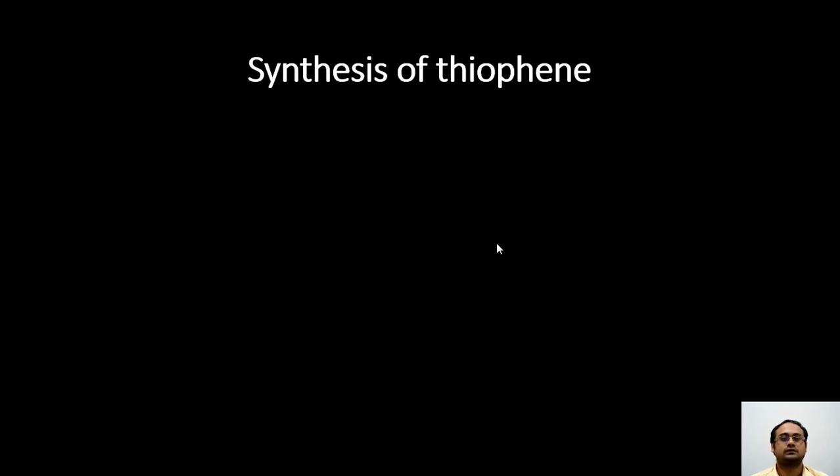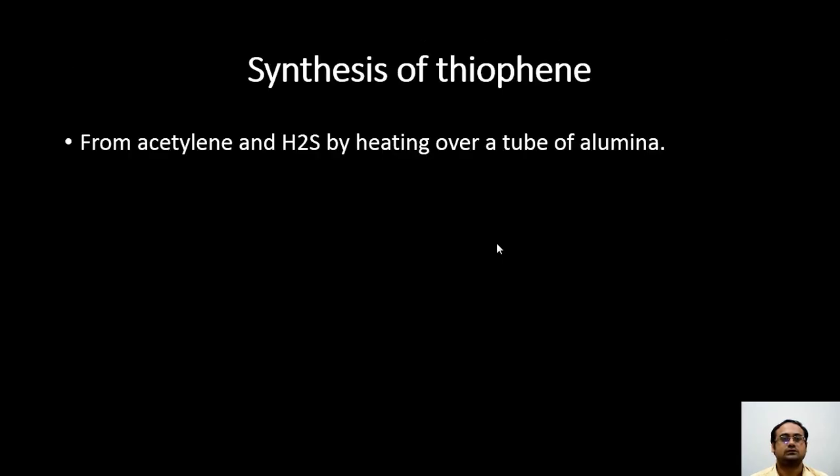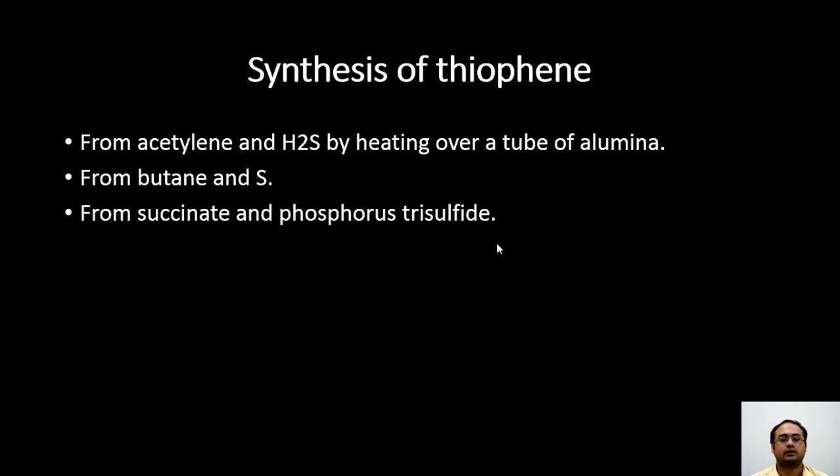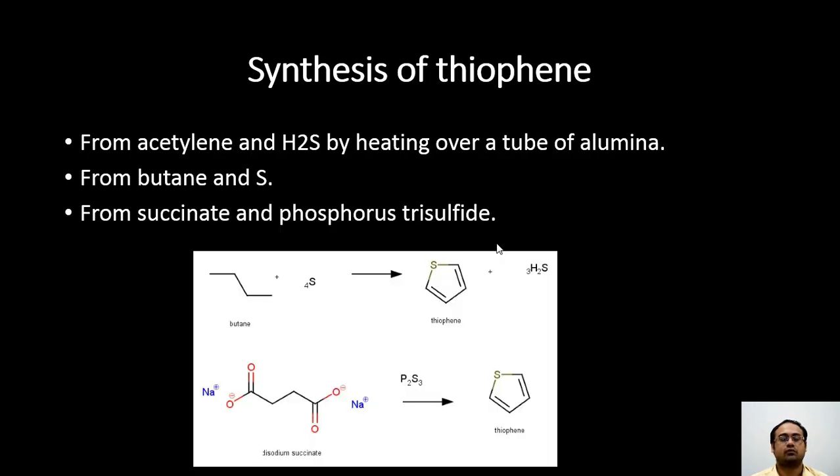Now let us move towards the synthesis of the thiophene ring. This can easily be synthesized from the reaction between acetylene and hydrogen sulfide. When these gases are passed over a tube of alumina, they react to form thiophene. But it can also be synthesized from the reaction of butane with elemental sulfur at high temperatures and pressure, and it gives us thiophene along with hydrogen sulfide.